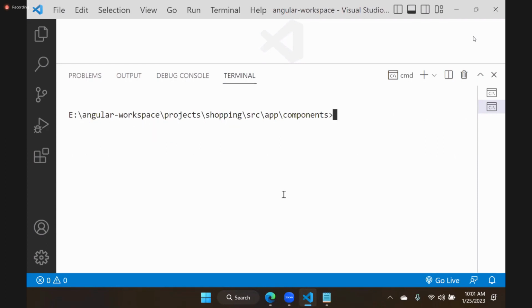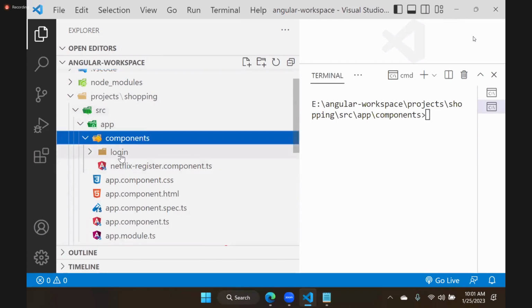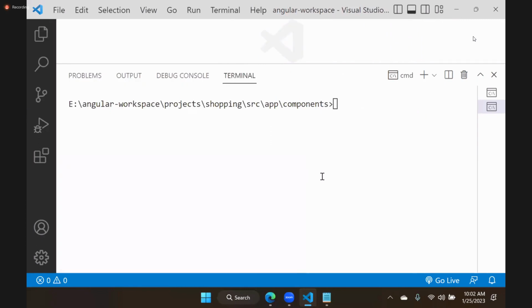I will add one now. See what I am doing currently. You can see in components, there is no home added. Let's add here: ng generate component home. I will simply run this, without skip test, and hit enter.